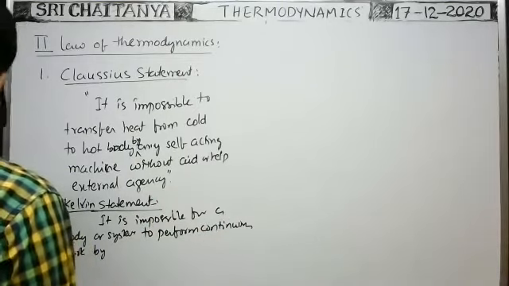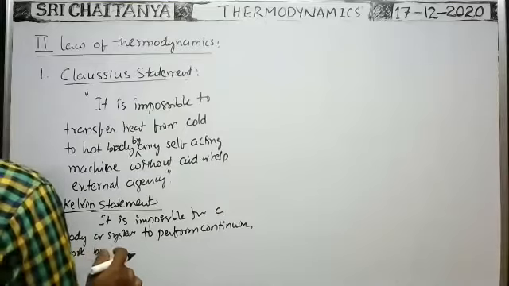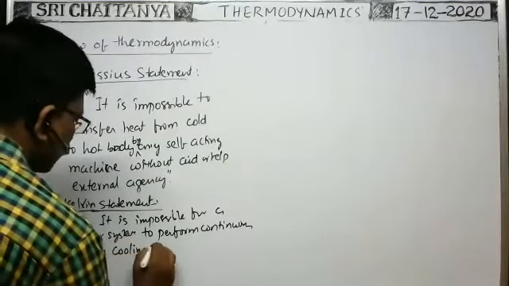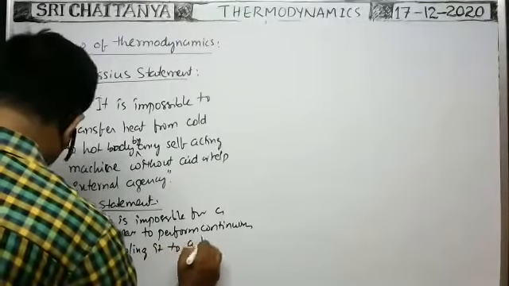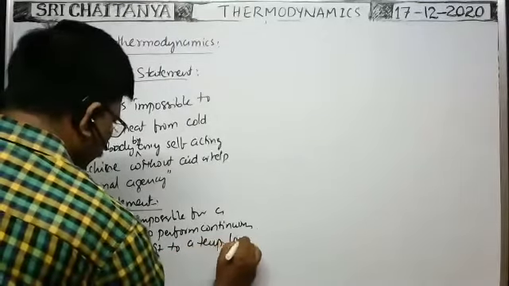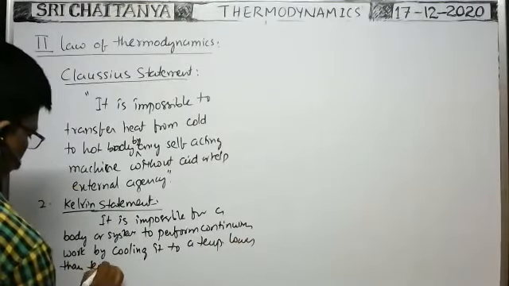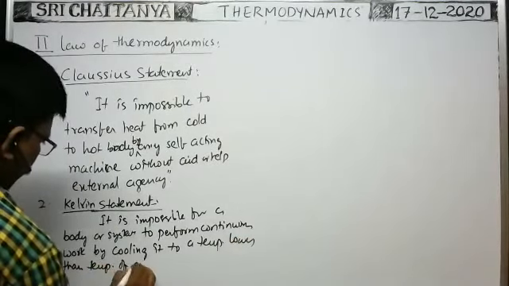That's why, by cooling it to a temperature lower than the temperature of the surroundings, it is impossible.